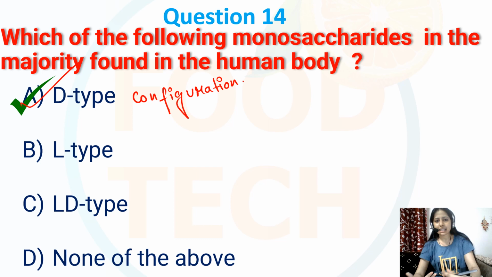Now we know that in nature most sugars, including those found in human physiology, are the D-type configuration, and this configuration is common due to the ways that enzymes synthesize and break down the structure. So over here my correct option is D-type configuration.